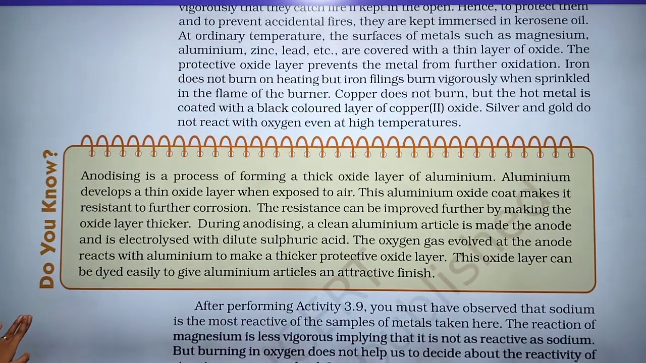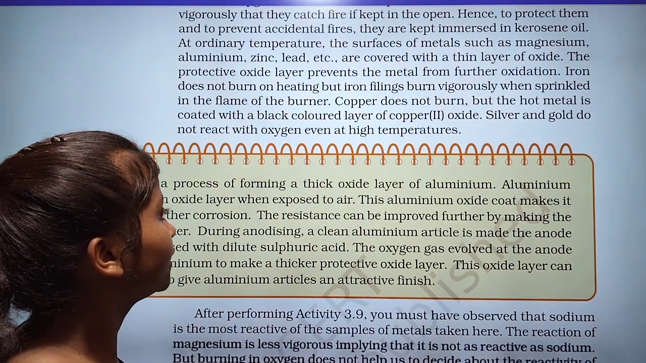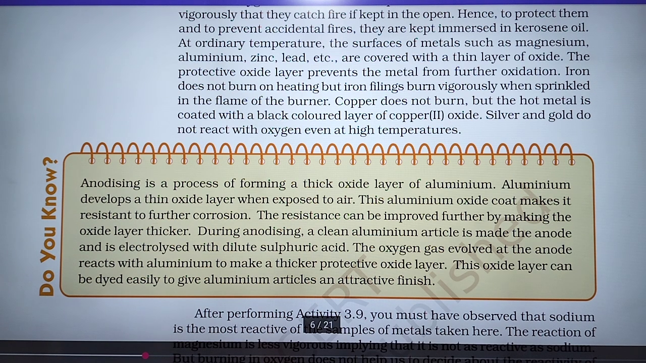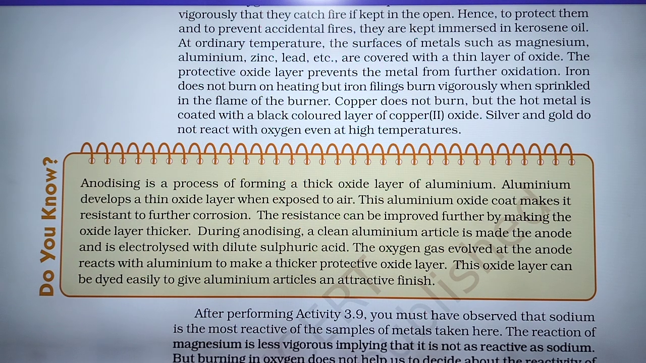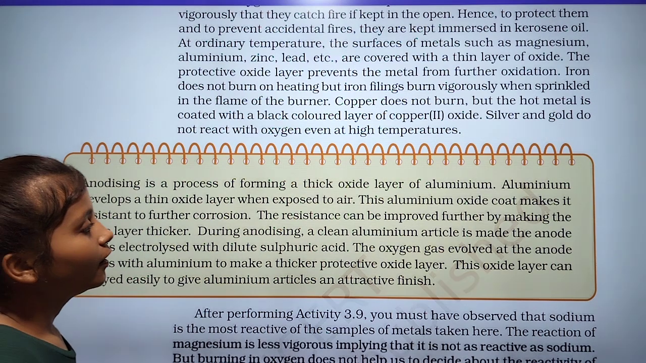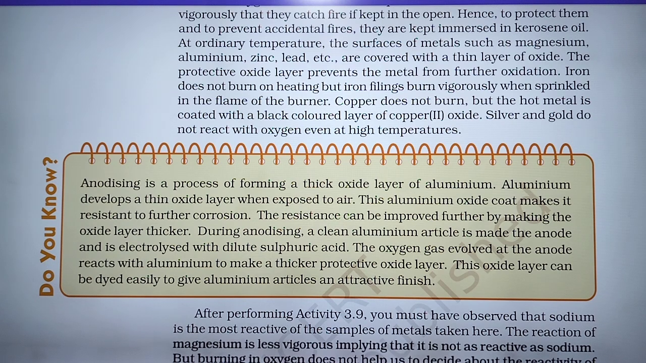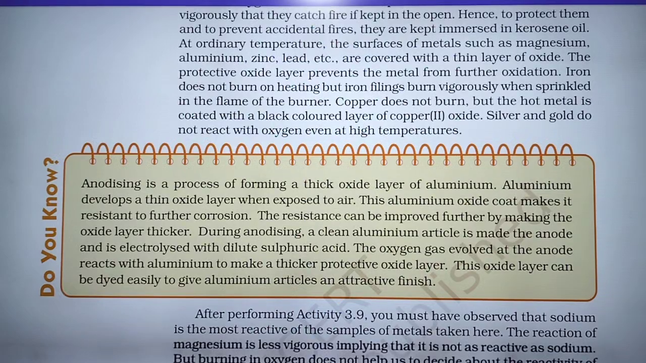Do you know? Anodizing is a process of forming a thick oxide layer on aluminium. To form a thick oxide layer on aluminium, the anodizing process is used. Aluminium develops a thin oxide layer when exposed to air.